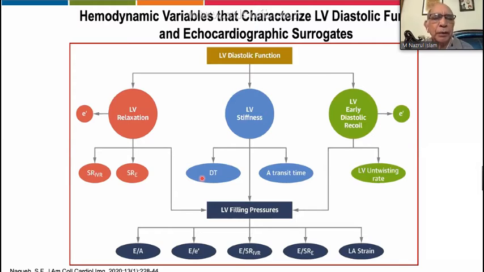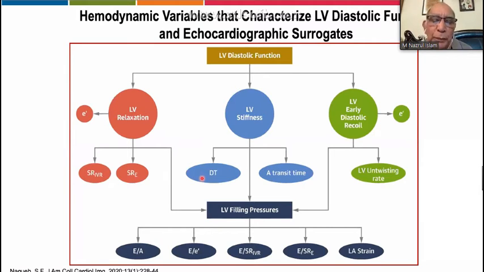So this is a simple diagram just to make you understand. There are three aspects. On the left side, red is left ventricular dysfunction. You can measure it by E prime, and that can also be assessed by strain imaging of ejection. And on the right side, left ventricular early recoil can also be measured or categorized by E prime and also by left ventricular untwisting.